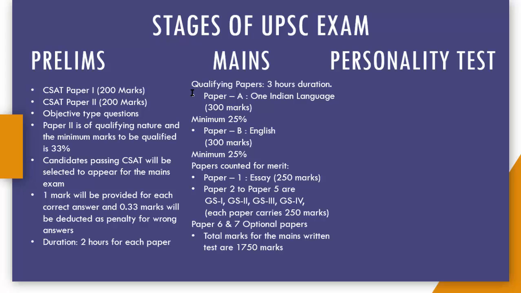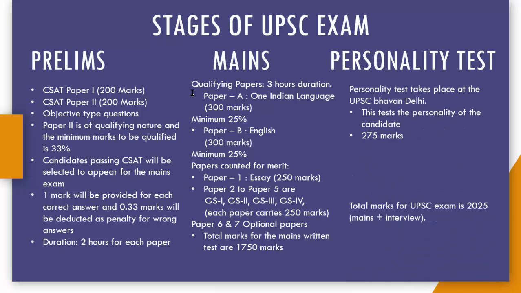Paper 1 is of essay type and it carries 250 marks. Paper 2 to paper 5 are GS1, GS2, GS3, GS4 and each paper carries 250 marks. Paper 6 and 7 are optional papers. You can select these optional papers from the subjects included in the UPSC exam. Total marks for the mains written exam are 1750 marks.